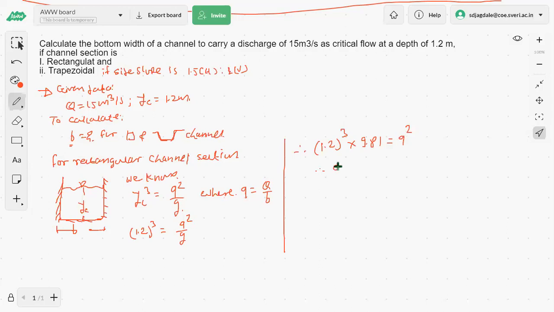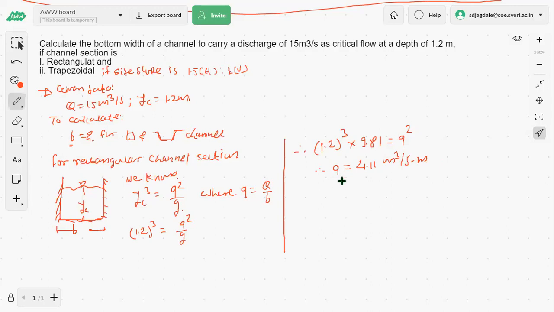Therefore q is equals to, go stepwise, huh? What is the value for q? 4.11. 4.11 meter cube per second per unit width.